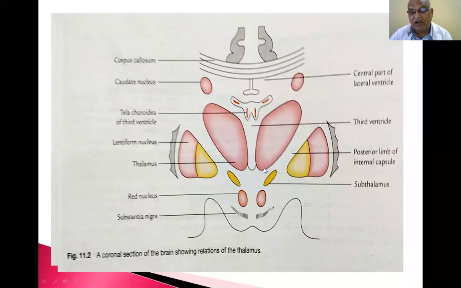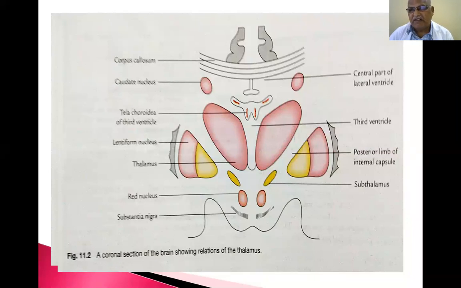The posterior surface is called the pulvinar, and the inferior surface has the subthalamus. So below the surface of the thalamus is the subthalamus. You have to know the difference between sub and hypo. Sub and hypo.